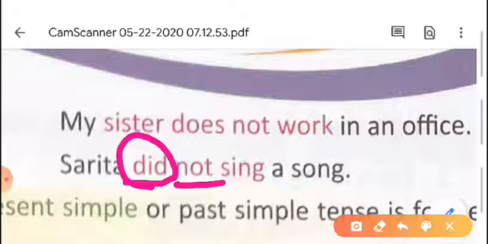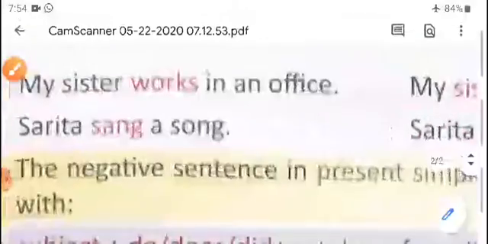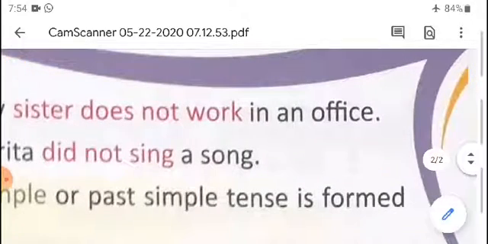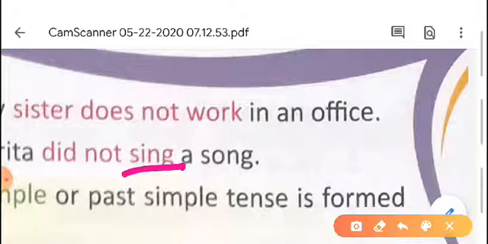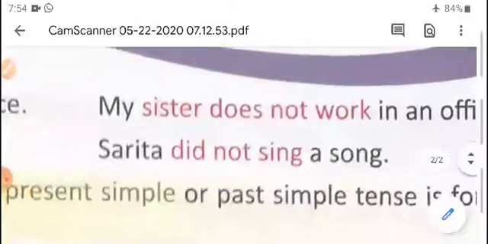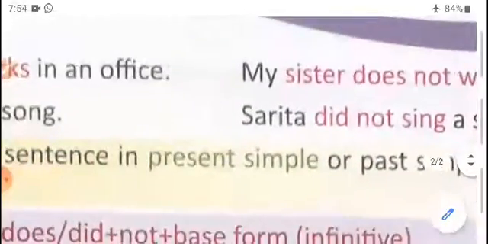Then write the negative word. Then write only the present form of the particular verb. Here it is written sang, but we can't write sang again here because we already took the past tense out from here. Okay, did not sing a song. That's why we have to write the present form of the verb, that is sing.